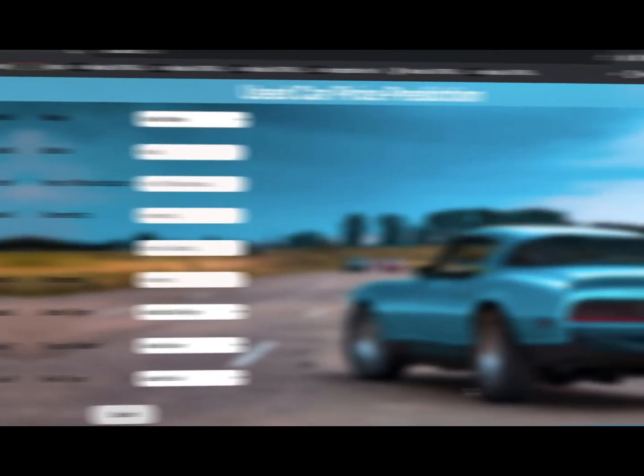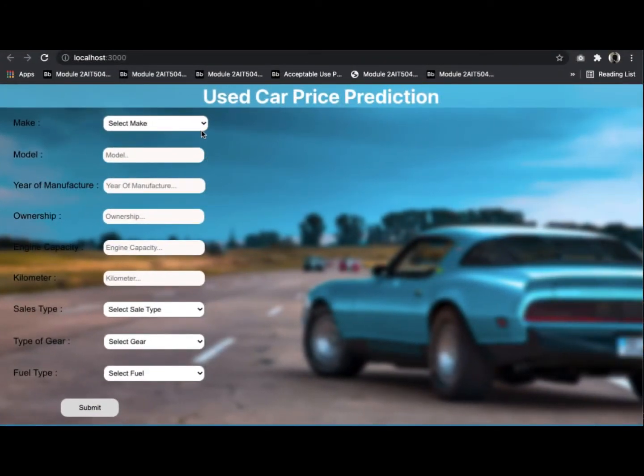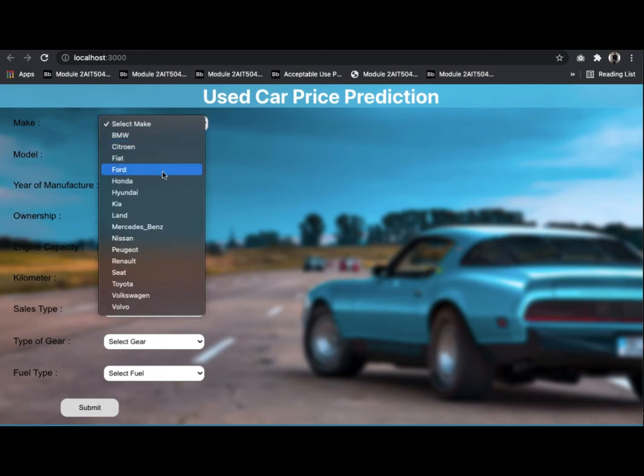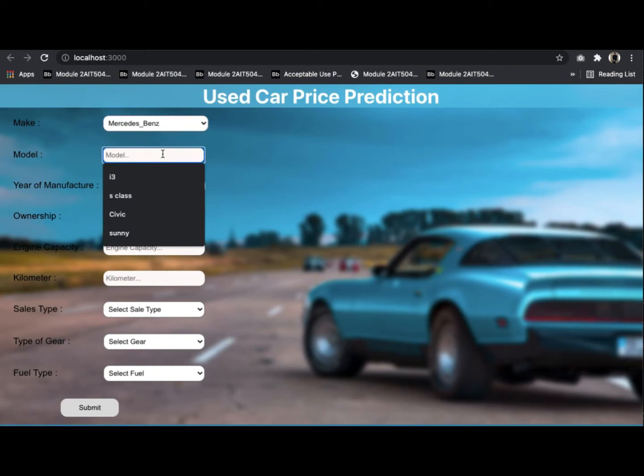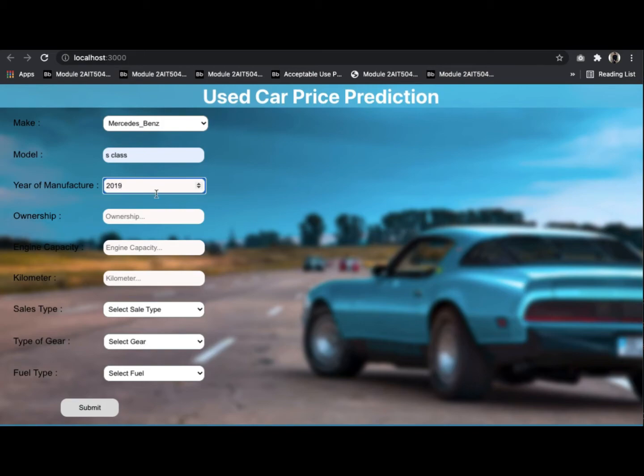So now I am going to demonstrate again. This time I am going to select Mercedes-Benz. The model will be S-Class, year of manufacture is 2019, ownership is 2, the engine capacity will be 1900, kilometers driven is 5000, sales type is used, gear type is semi-automatic, and fuel type is diesel. If I click the submit button, I'm getting a price of $50,164.